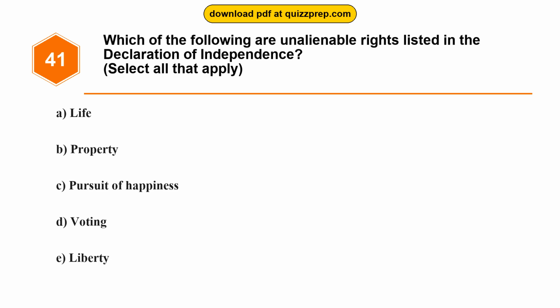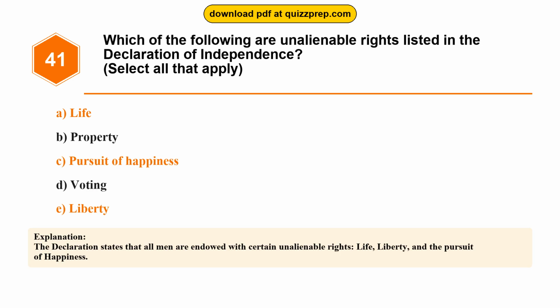Question 41. Which of the following are unalienable rights listed in the Declaration of Independence? Option A, life. Option B, property. Option C, pursuit of happiness. Option D, voting. Option E, liberty. The correct answers are options A and C and E. Life, pursuit of happiness, liberty. The Declaration states that all men are endowed with certain unalienable rights: life, liberty, and the pursuit of happiness.